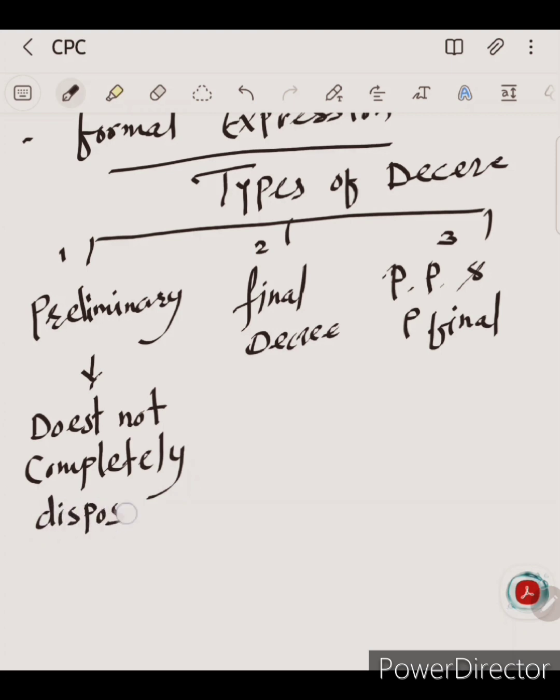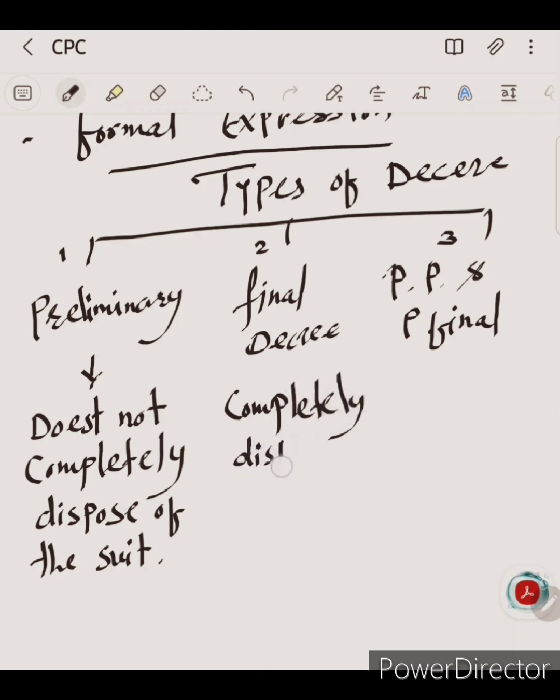Disposed of the suit. Therefore, it is a preliminary decree. And what is a final decree? Final decree means completely disposed of. A final decree is one which completely disposes of the suit and settles all the questions in controversy.